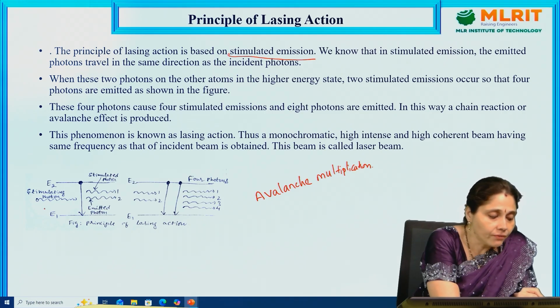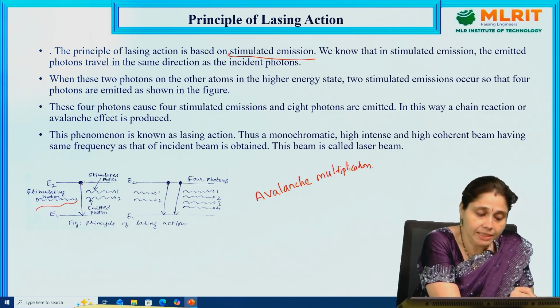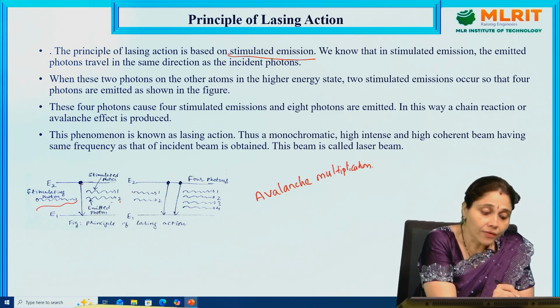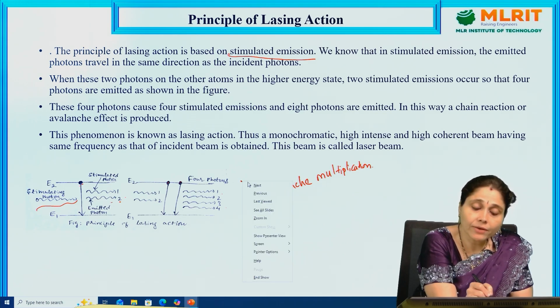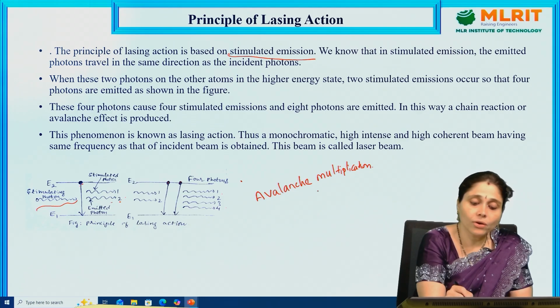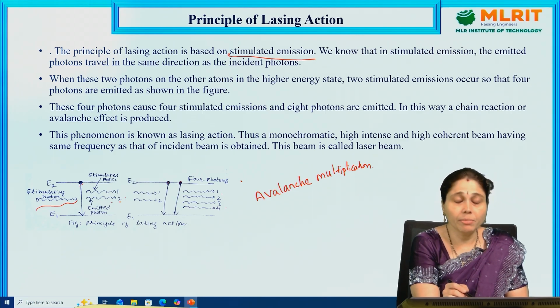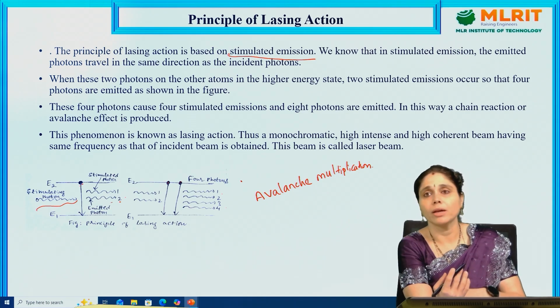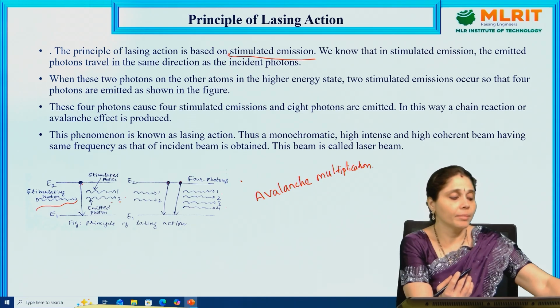So, when we provide a photon of energy to an atom which is in the excited state, it will give 2 photons. If the 2 photons are provided to 2 atoms in the excited state, what happens here? 4 will be produced. If we give the 4 photons to another 4 atoms in the excited state, we are going to get 8, and so on. Like that, the number of photons coming out will keep increasing.